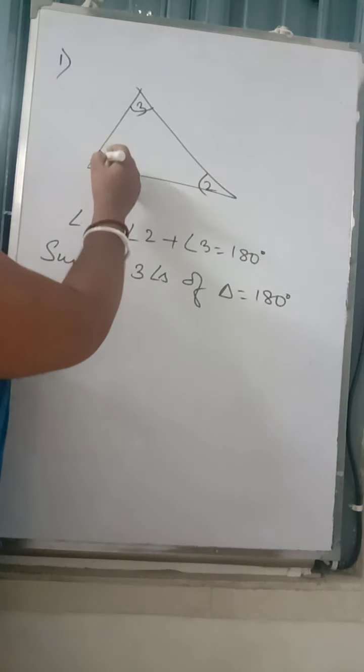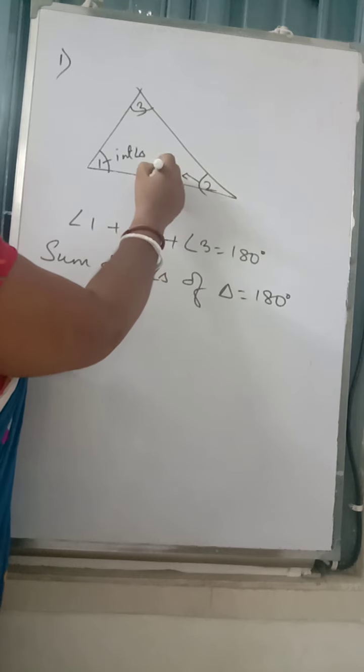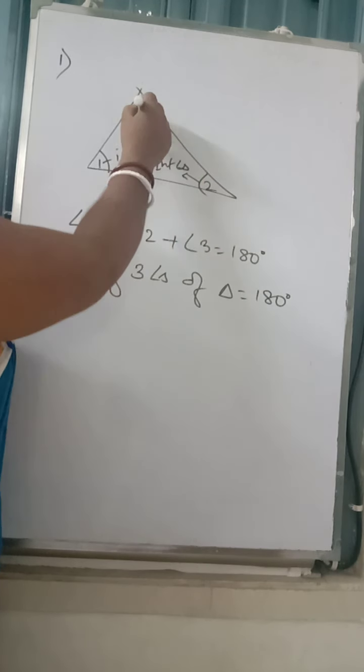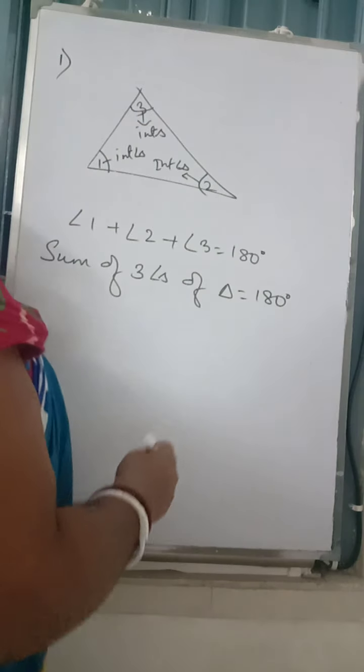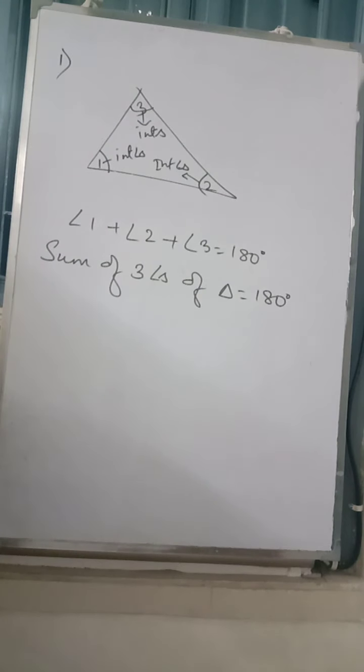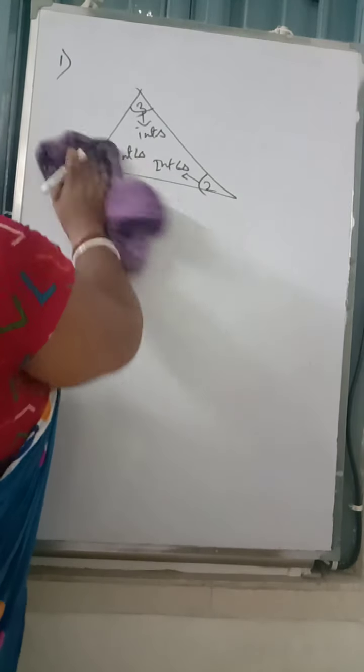Now this is called an interior angle, is it? This is also an interior angle. This is also an interior angle. But it must have exterior angles. As we know, in a polygon there are interior and exterior angles, both are there. Now what is that? That we have to see.